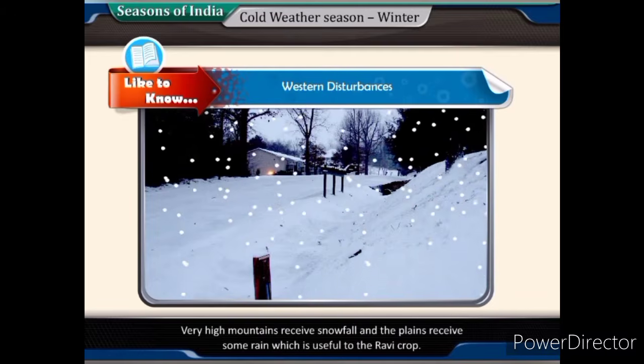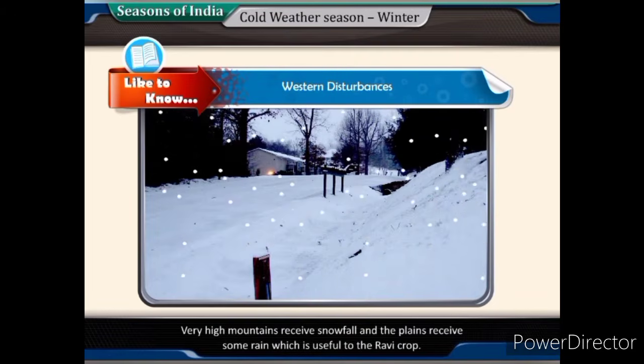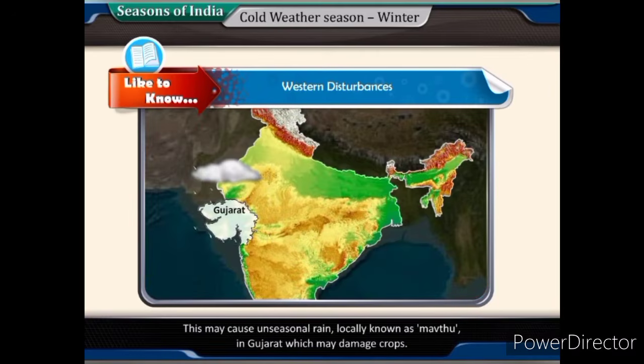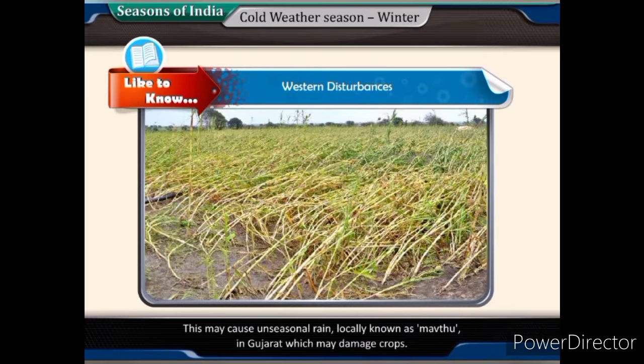Very high mountains receive snowfall and the plains receive some rain which is useful to the rabi crop. This may cause unseasonal rain, locally known as Mavthu in Gujarat, which may damage crops.